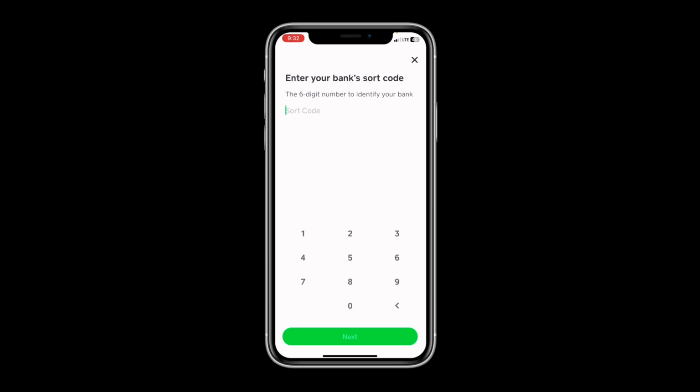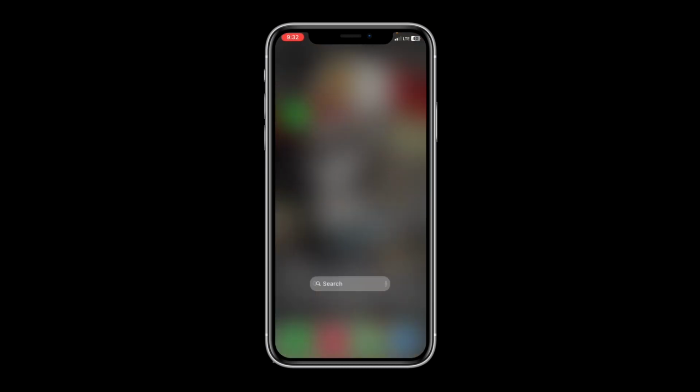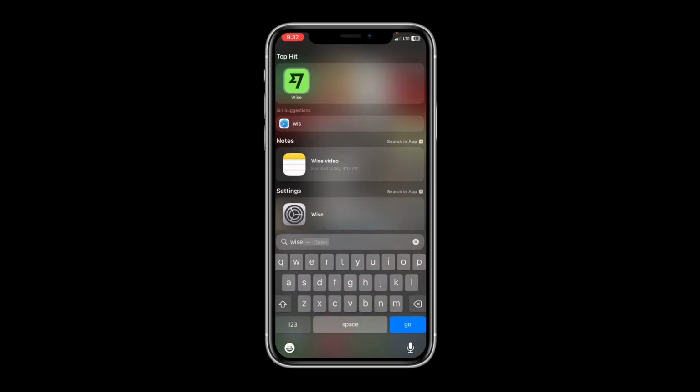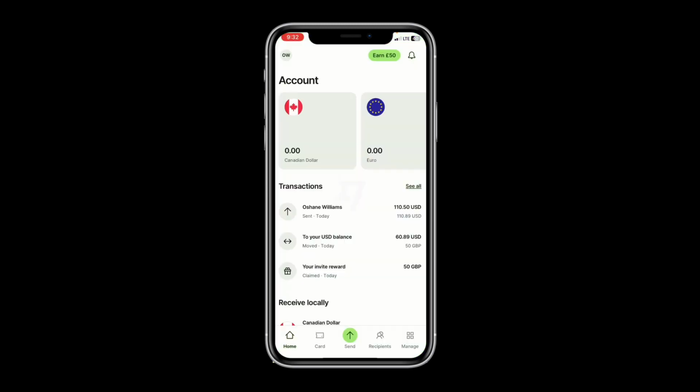So I'm going to exit from Cash App. Now we're going to type in Wise. This is also a mobile app that is available in the Google Play Store and the Apple App Store. So the Wise app provides you with a US account among several accounts.